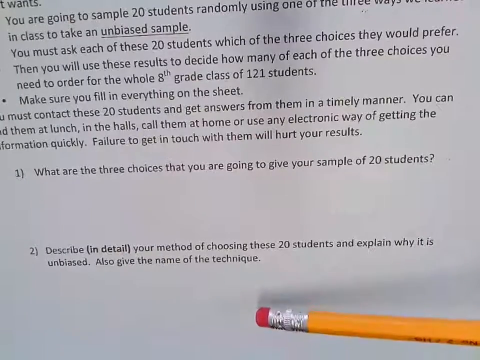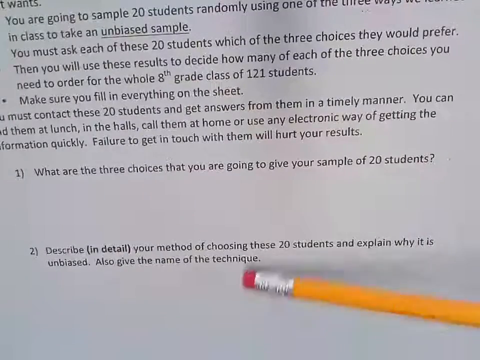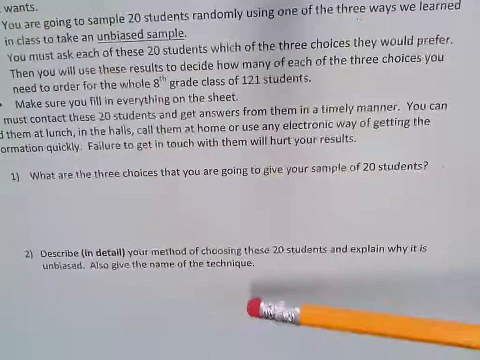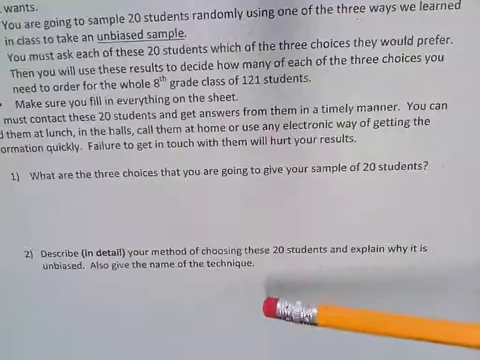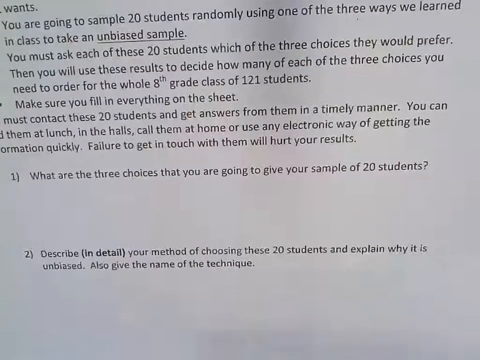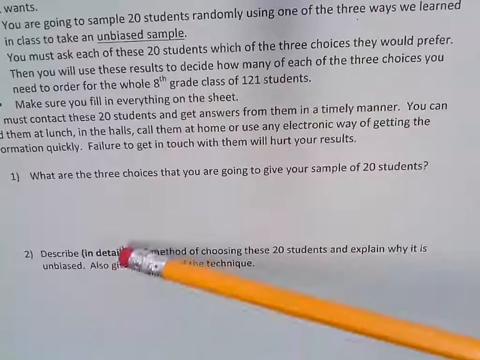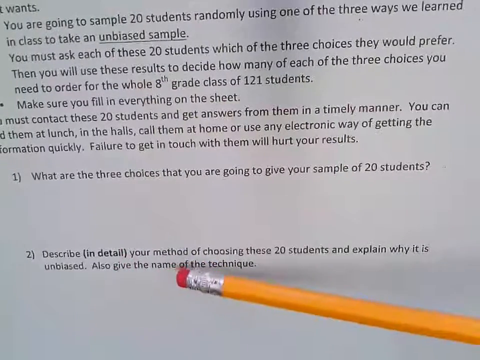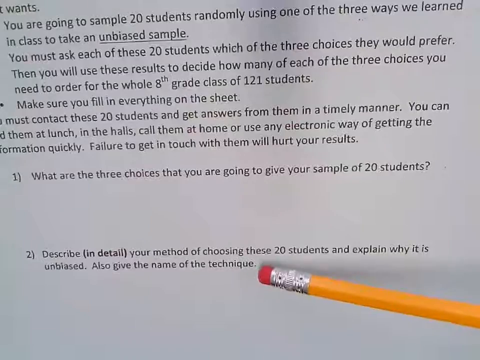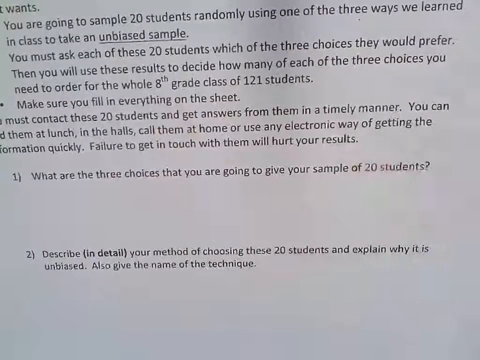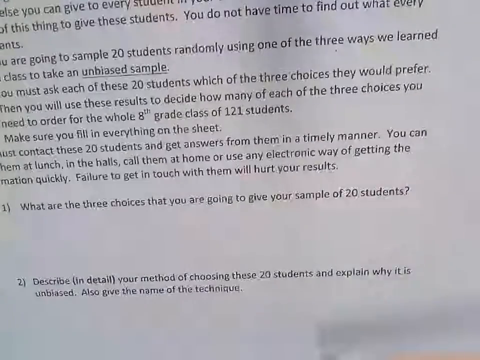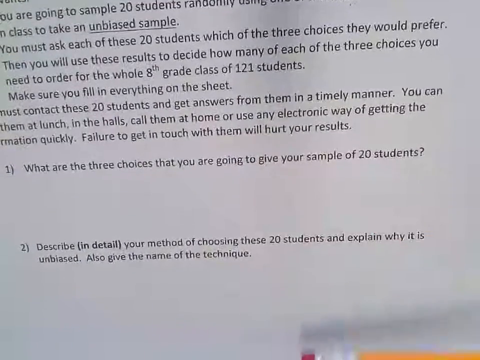Here, this is the most important one, number 2. You're going to choose one of those 3 unbiased sample techniques. You're going to need to explain what you're actually doing in the technique in detail, but also make sure that you give the name of the technique. There's 3 of them. Make sure that you write the name here. So this is stuff you're going to do right now in class. Okay, you should be able to get this done right away.